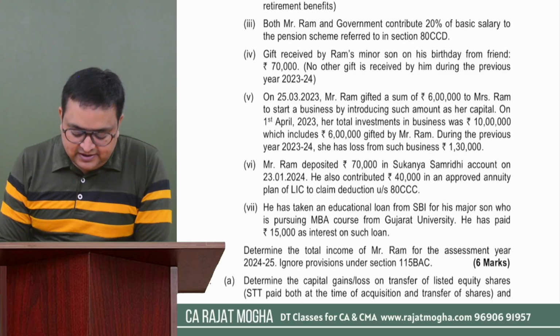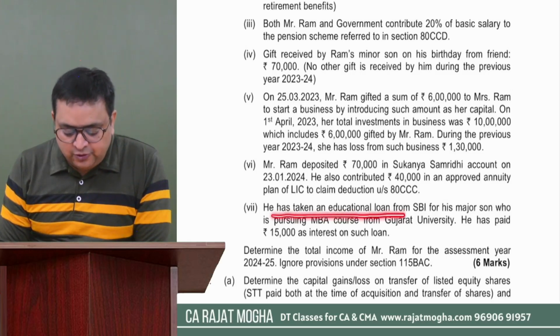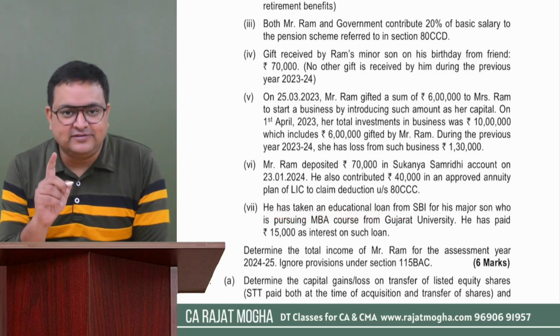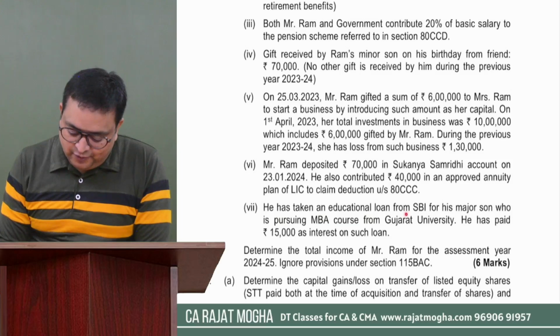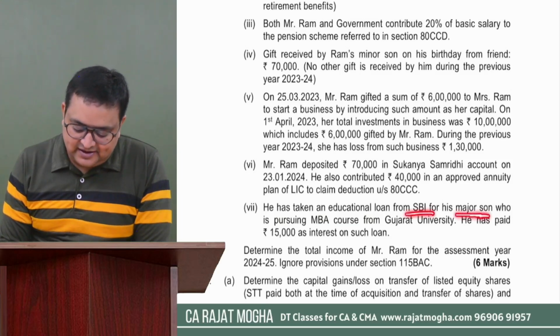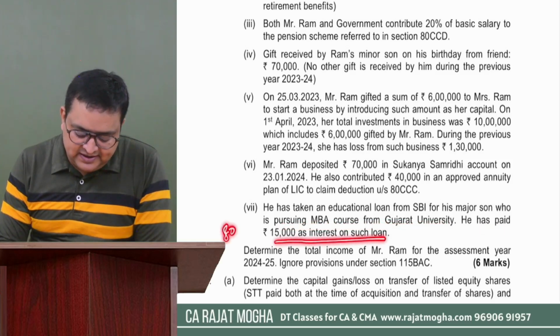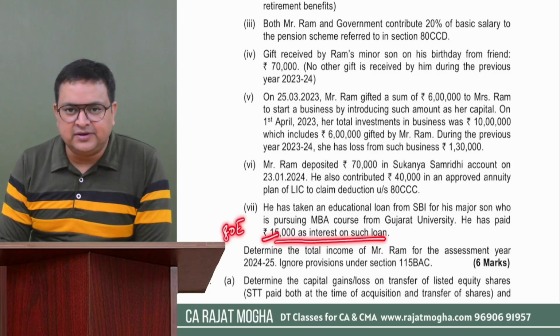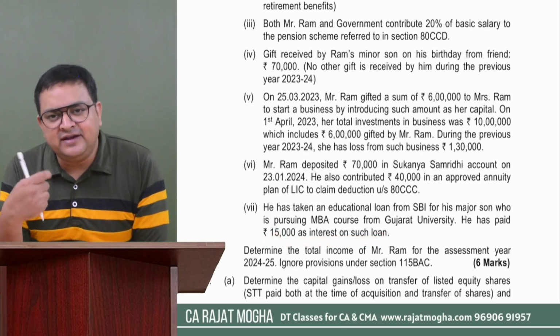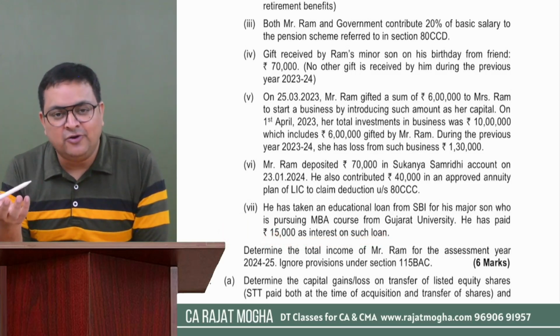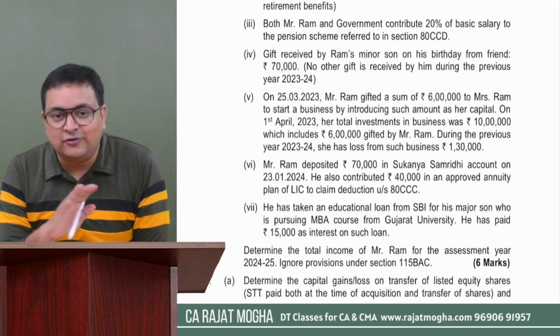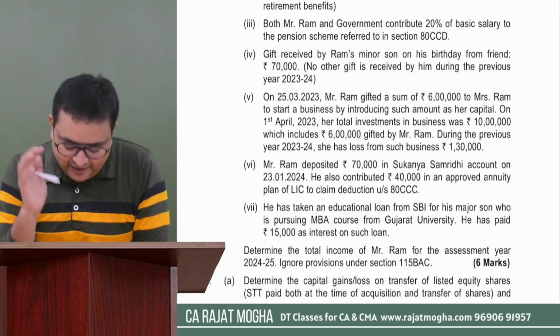The seventh point says he has taken an educational loan, 80E education loan interest, from SBI for his major son, who is pursuing an MBA course from Gujarat University. He has paid 15,000 as interest on such loan. So under 80E he can claim 15,000. Why am I giving this 80C, 80CCC, 80E and all? Because this person is not following the default tax regime. He has opted out of it.